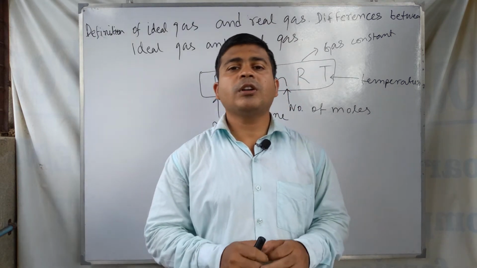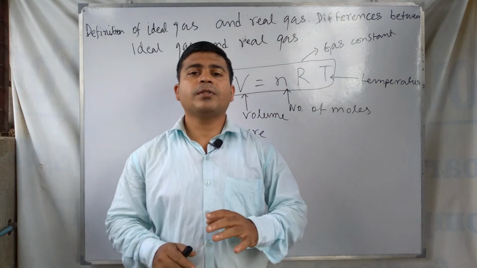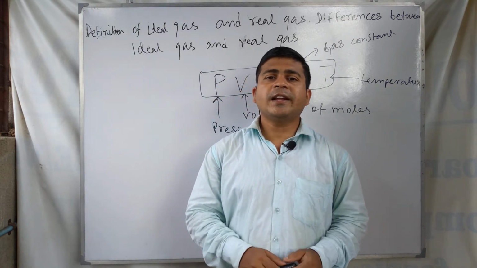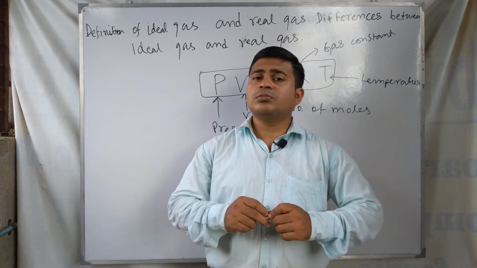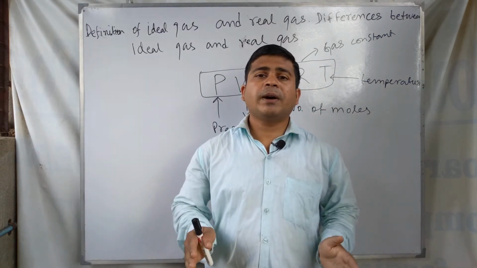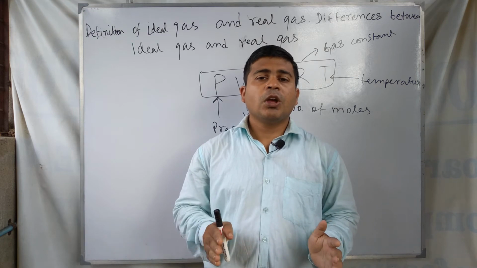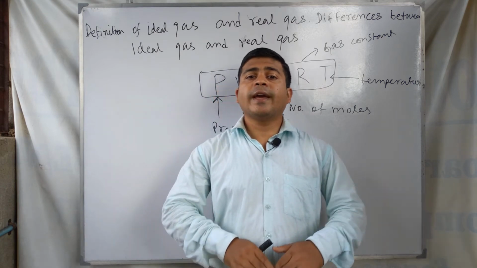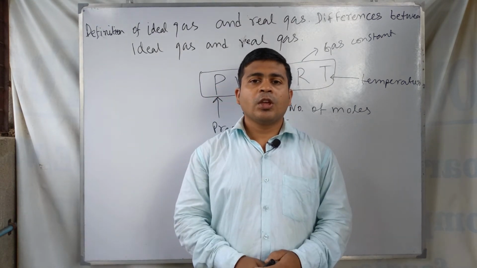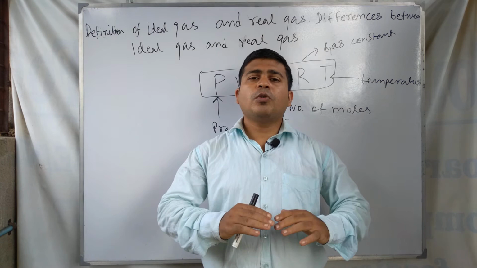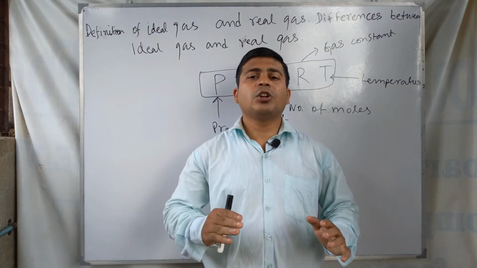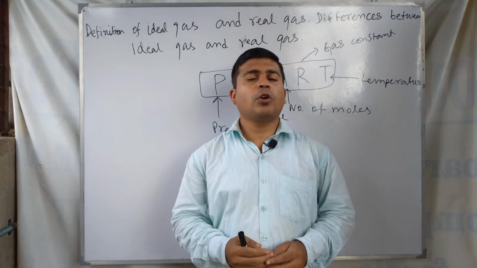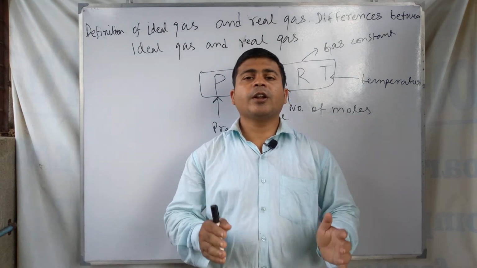The third important difference that we can say about ideal gas and real gas is that in an ideal gas, the volume occupied by the ideal gas molecules is negligible compared to the total volume of the gas container.